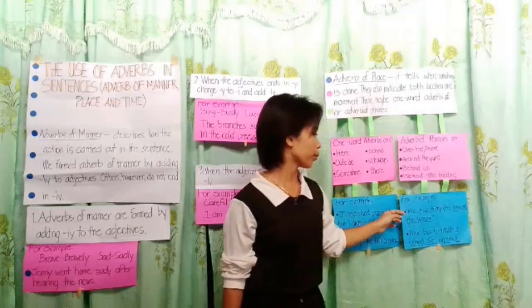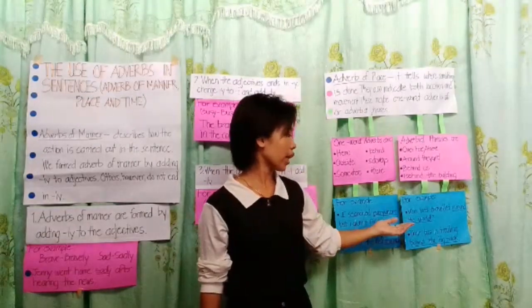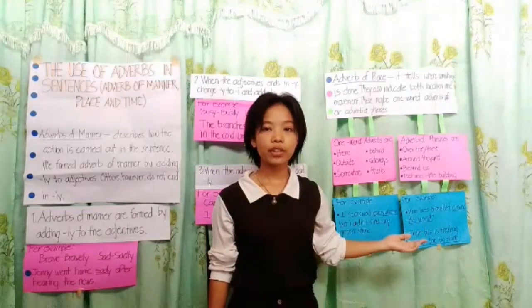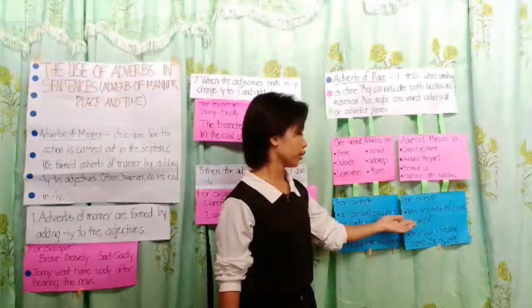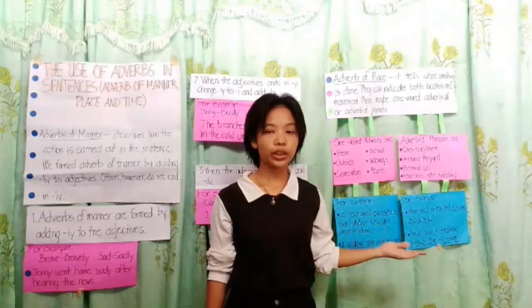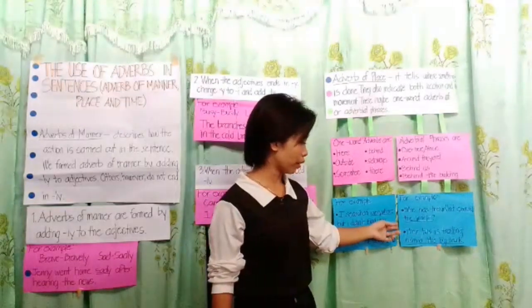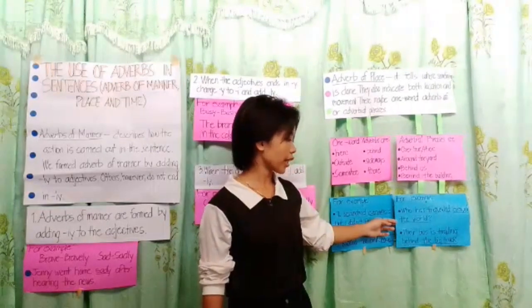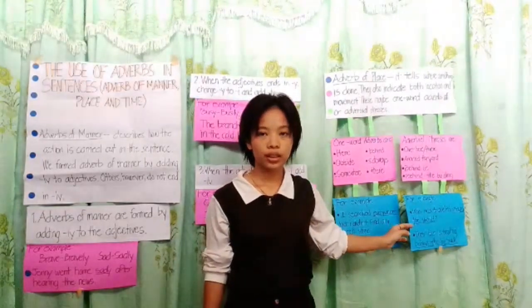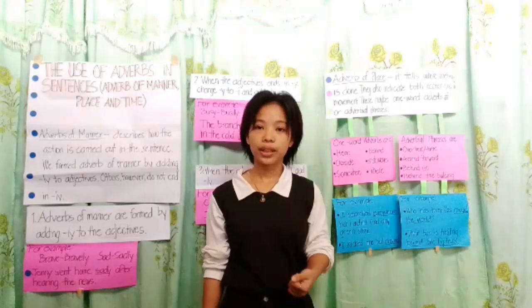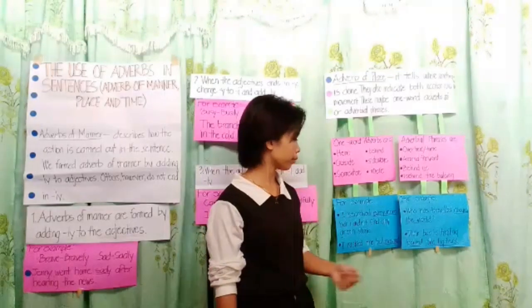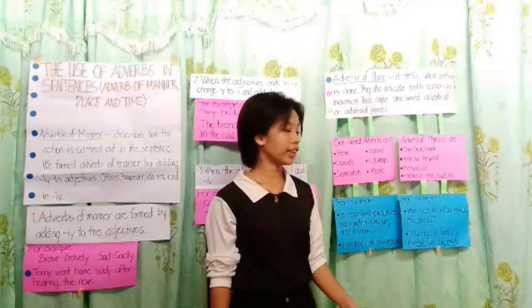For example, who has traveled around the world? So the adverb used is around the world because it answers the question, where have you traveled? Another example, their bus is trailing behind the big truck. So the adverb used is behind the big truck because it answers the question, where is the bus trailing?